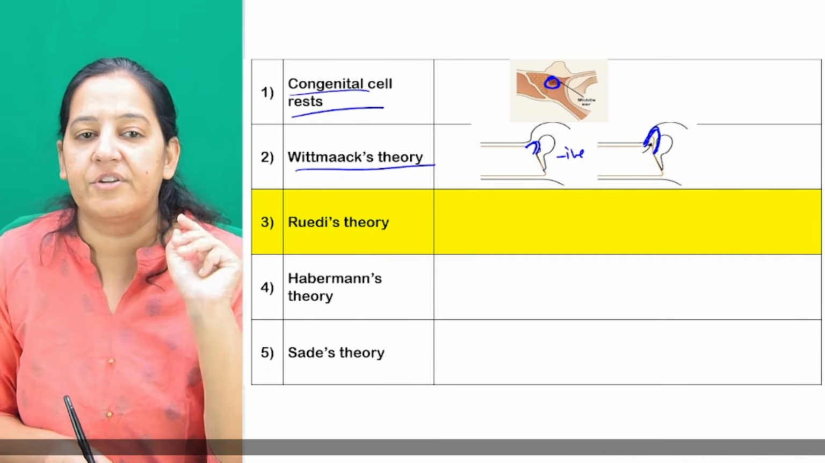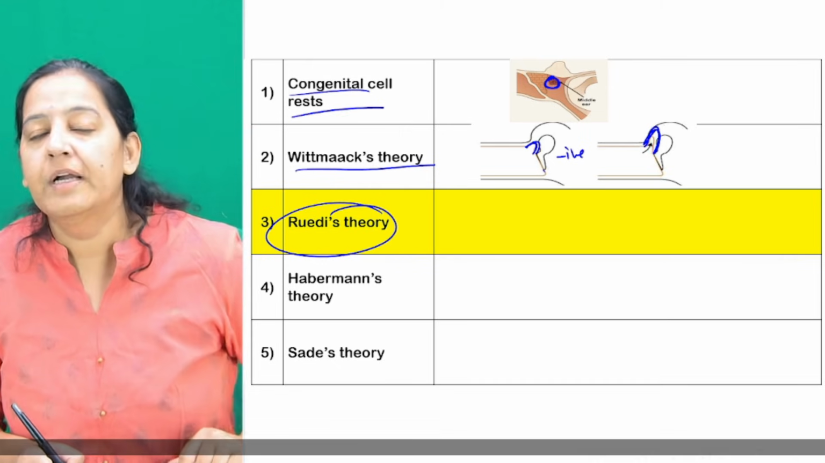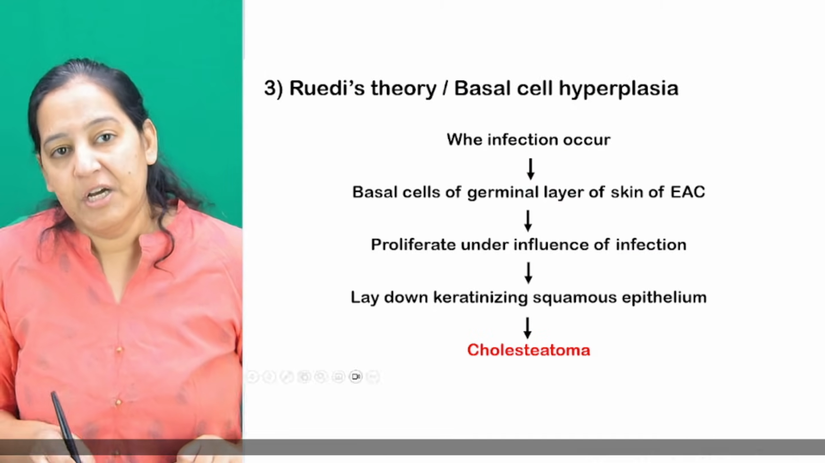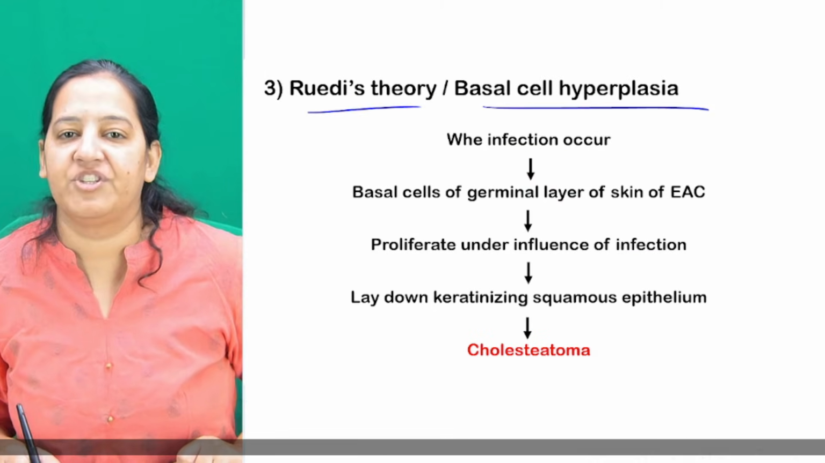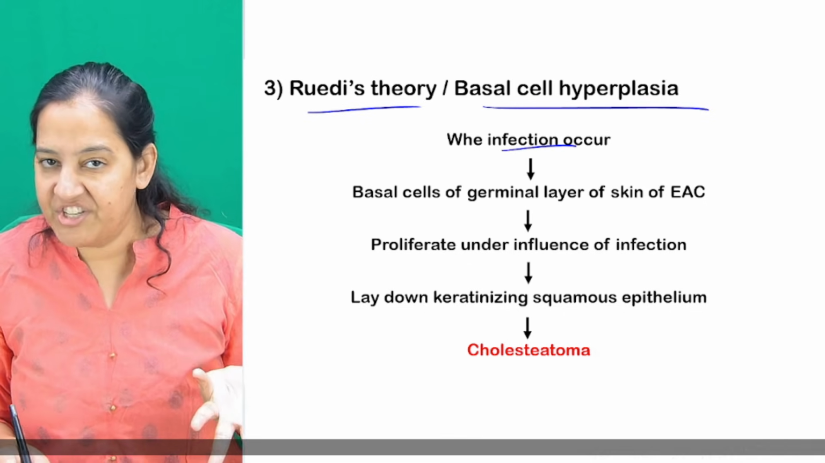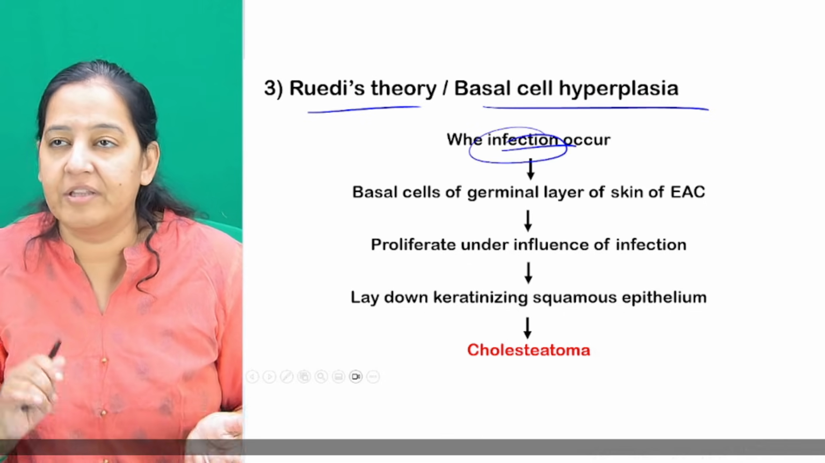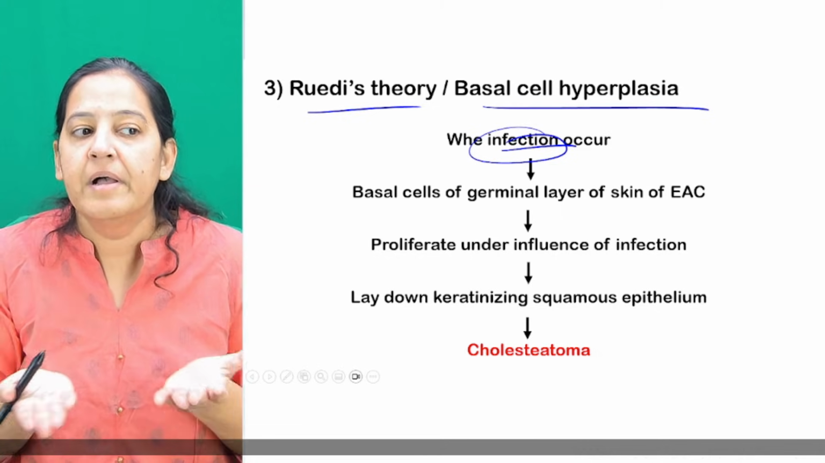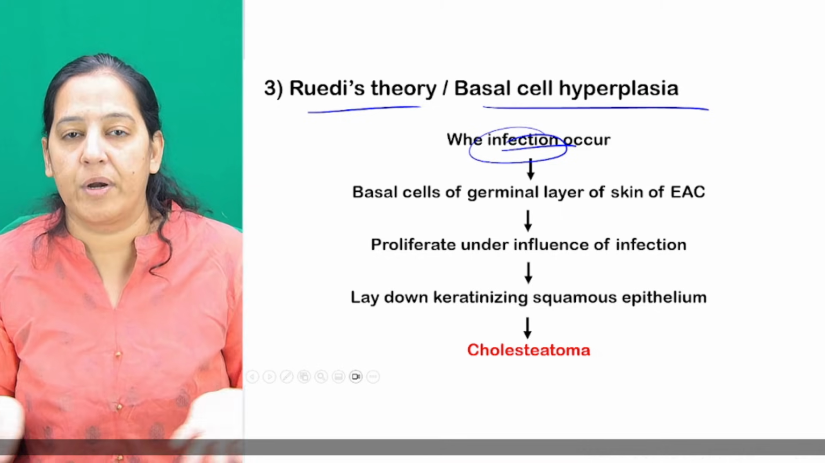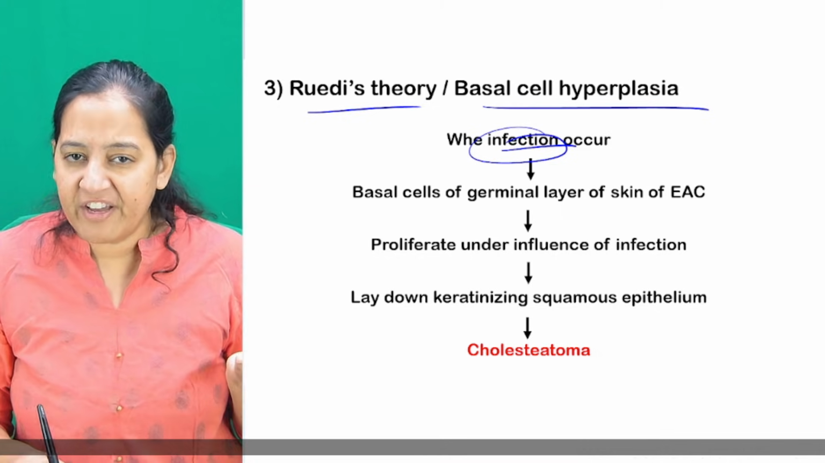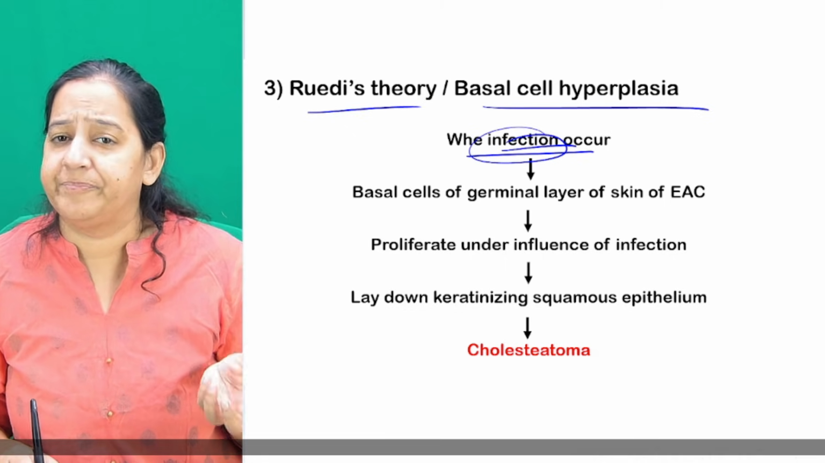Coming to the third theory, the Rudi theory. Rudi is the name of the scientist who gave it. The Rudi theory is also known as basal cell hyperplasia. You know, sometimes middle ear infections occur. Infections are common, especially in children, the bottle-fed and breastfed children, in whom bottle feeding and breastfeeding are done in a horizontal position. Yesterday I taught you. So infections are common in the middle ear in children.